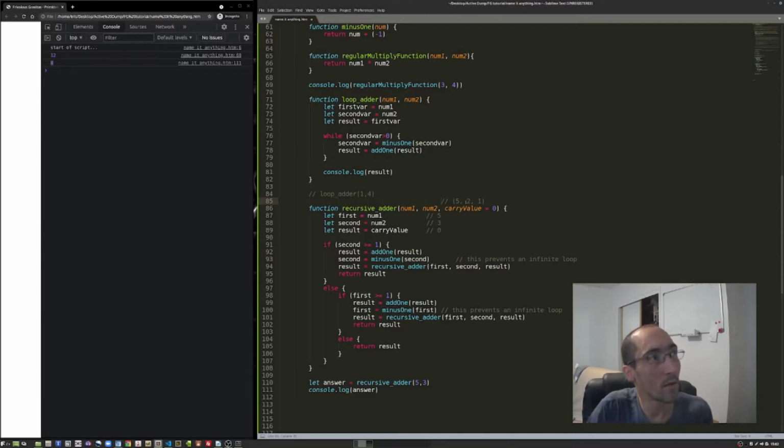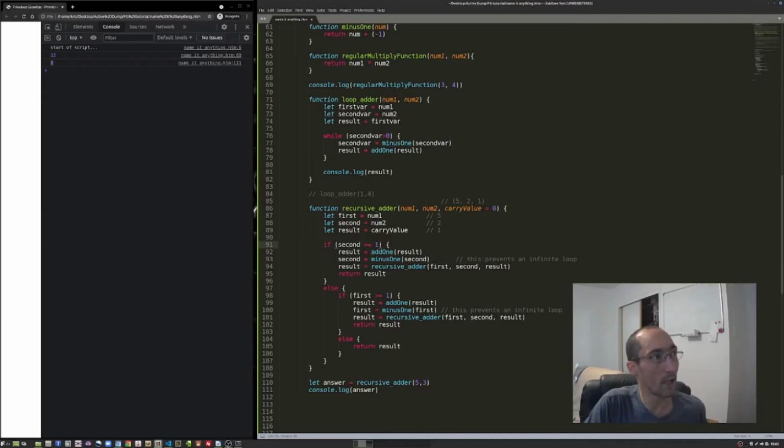So, just for some clarity, this second time we call it, the first number is going to be 5, the second number is going to be 2 instead of 3, and result is going to be 1 because that's the number we offered it here. Remember, the number we give the third value, that's the carry value parameter, also known as a variable that you can use inside the function, but it's telling the function that we're expecting a number. If we don't get it, default to 0. So the carry value is 1.